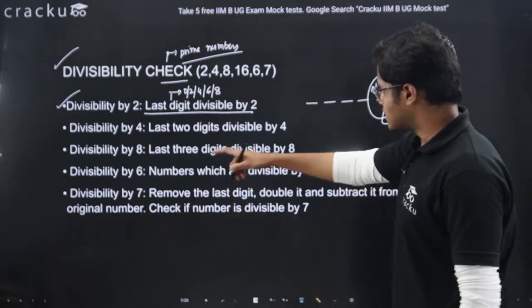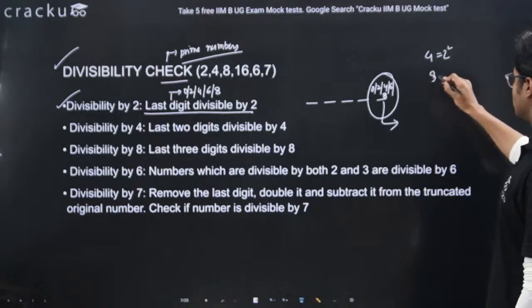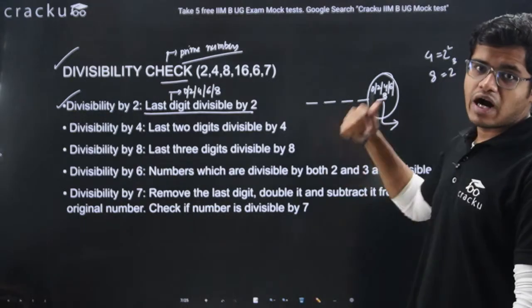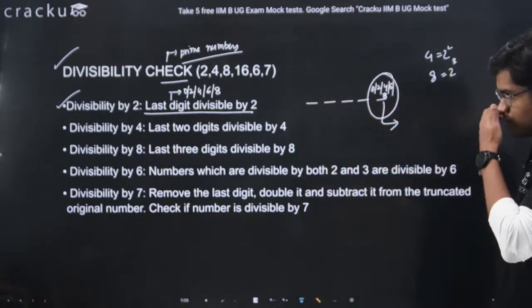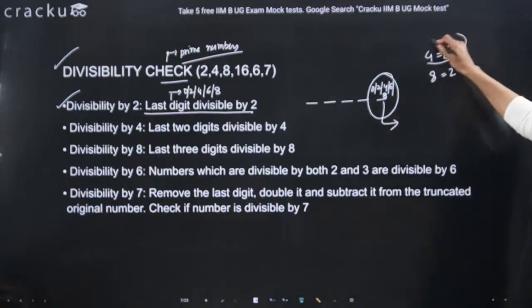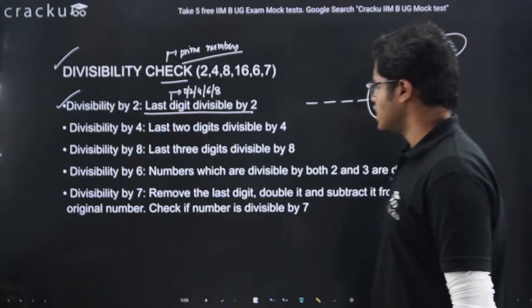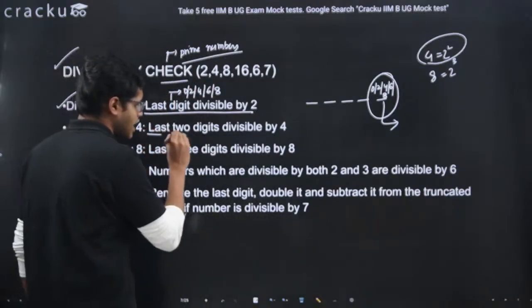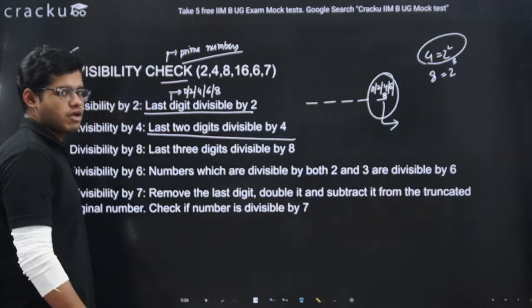Again you can see 8. 8 is nothing but 2 cube. So these are basically powers of 2. Since we have known the test for 2, what will it be for 4? Now 4 is 2 square. Divisibility by 4 means the last 2 digits have to be divisible by 4.